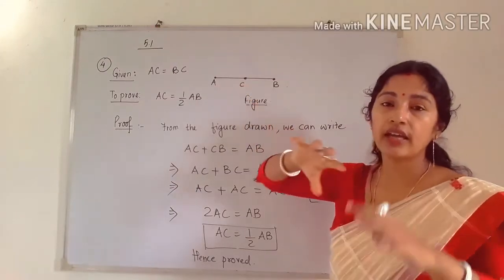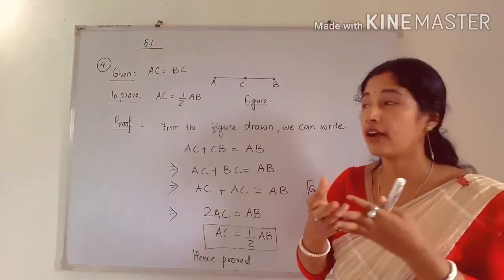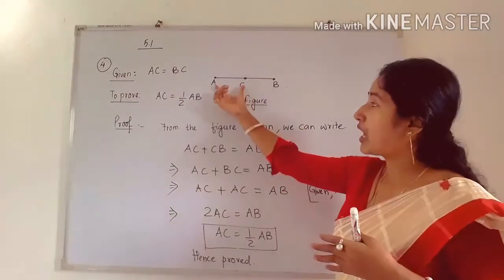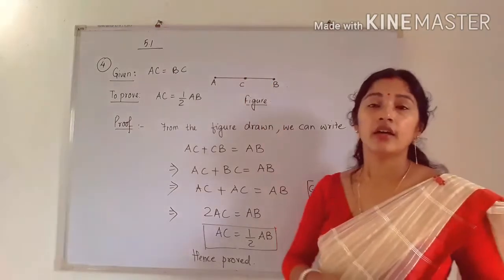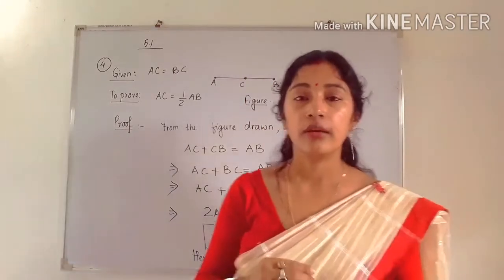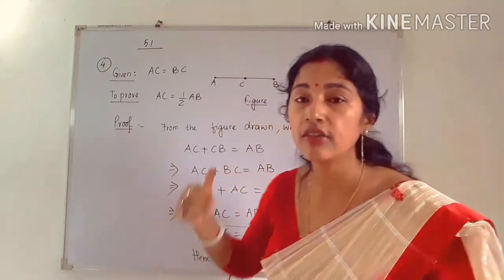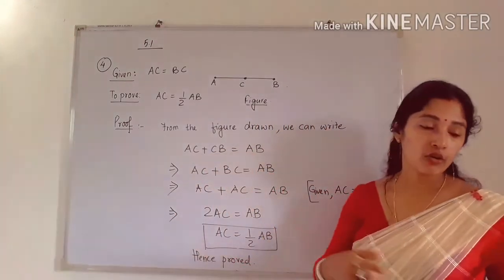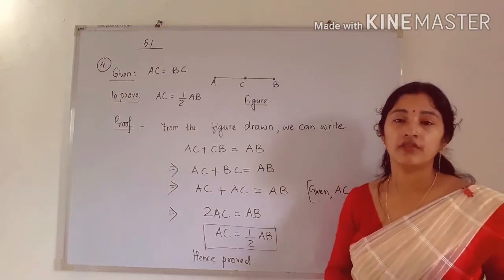So we can directly visualize that this part is half of AB, or this part is half of AB, but this needs to be shown mathematically. So mathematically we have to show it like this. Similar questions are there in classes 5 and 6.